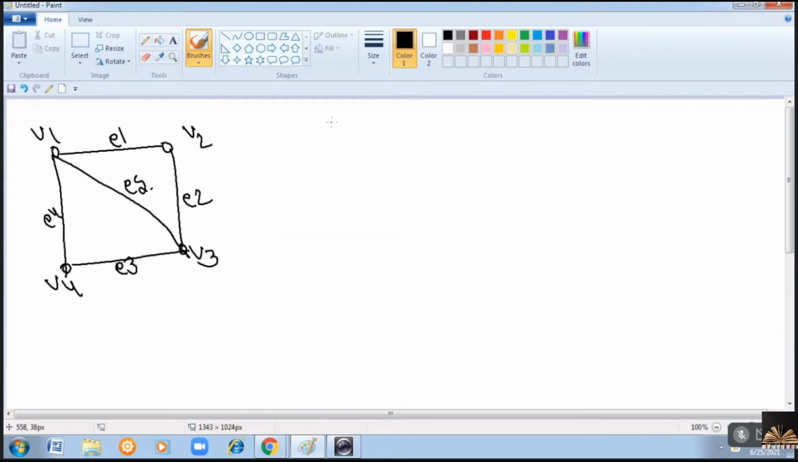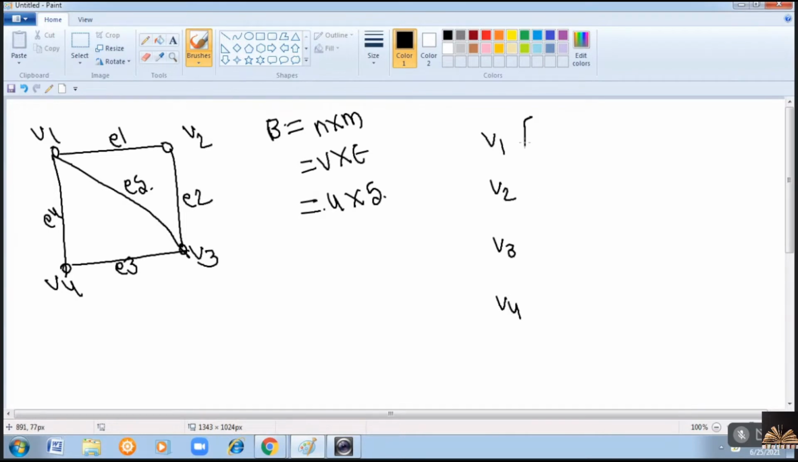Clear? Right. Now the incidence matrix is of size n by m, where n represents the number of vertices and m represents the number of edges. How many vertices do we have? 4 vertices. Number of edges are 5. So you will have a matrix of size 4 by 5, that is 4 rows, 5 columns. Clear? Now this is the matrix. Now you fill these entries in the matrix.